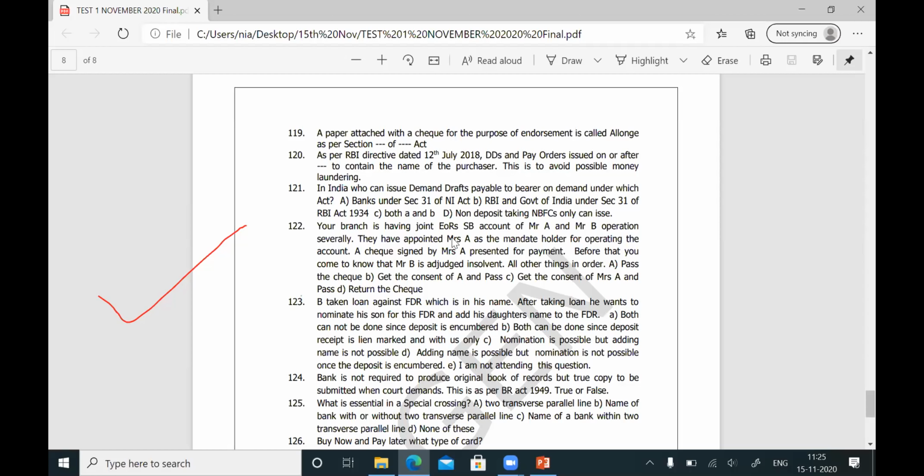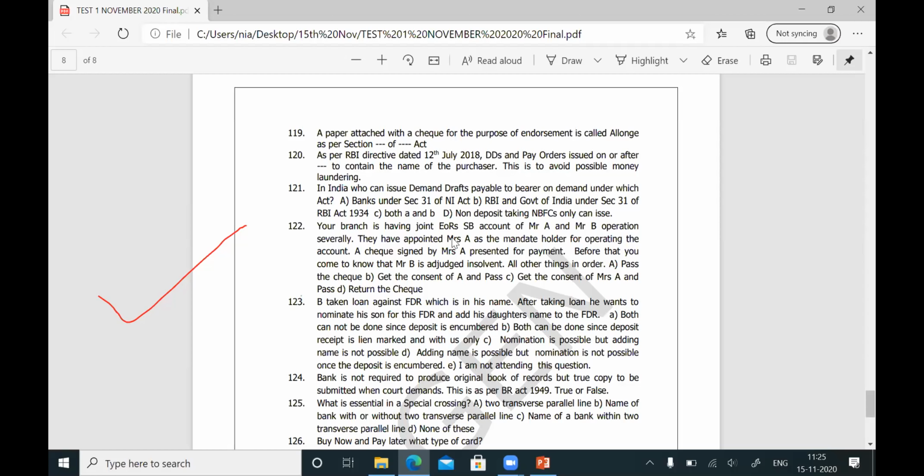See, when an account is opened in a joint name, SB account, keep in mind the money belongs to both of them. Again, I repeat. When an account is opened in a joint name, whomsoever name the account is there. In the case of a minor, the money belongs to the minor. Guardian is only a father who will only operate the account. You keep that in mind. In whose name the account is there, the money belongs to them. In this case, the money belongs to A and B.